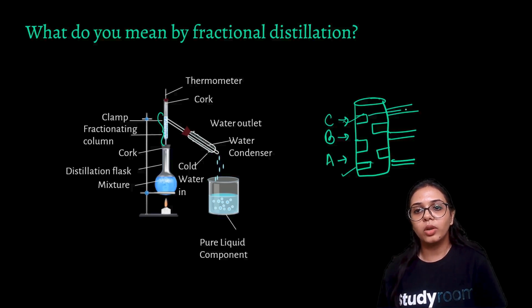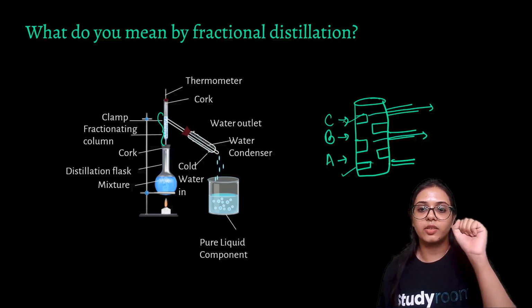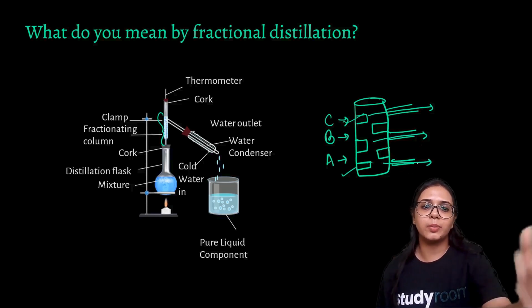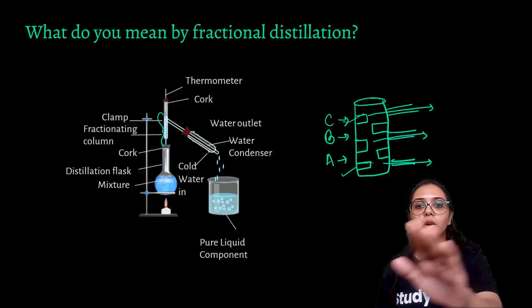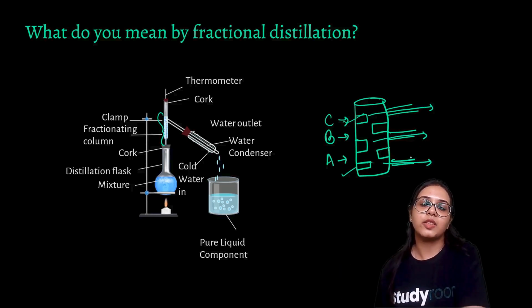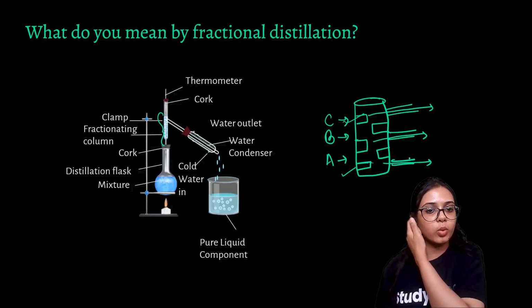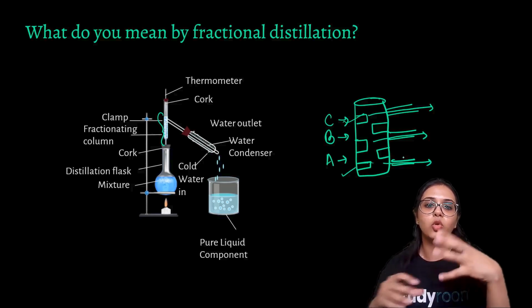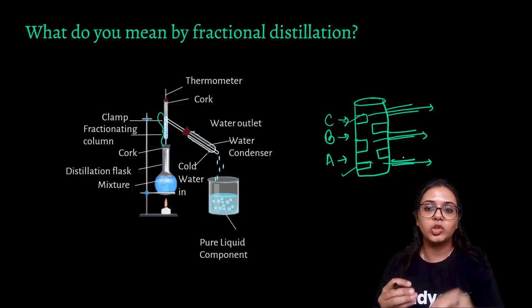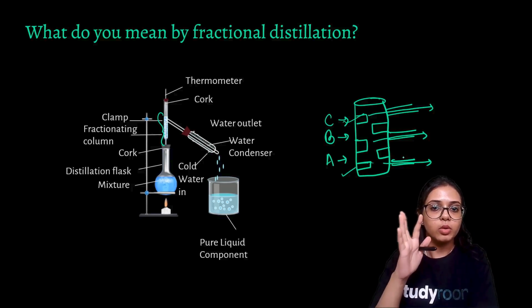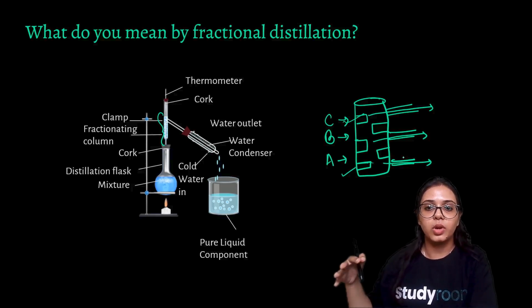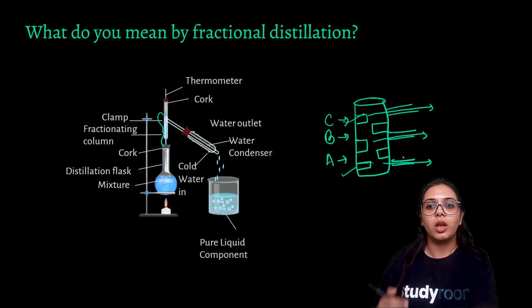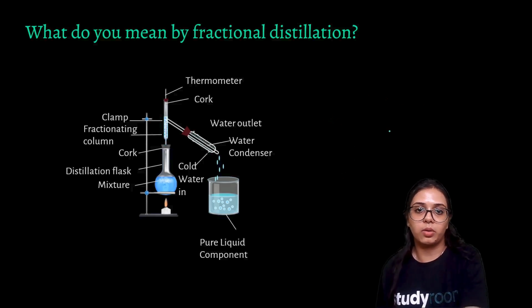All of them exit this distillation flask at their respective temperatures, go through the condenser, and collect respectively in different containers. So this setup may be used for two components, as in two solutes in one solvent, or two components mixed into each other. But when you have more components mixed into each other, you may use more outlets out of this fractionating column.